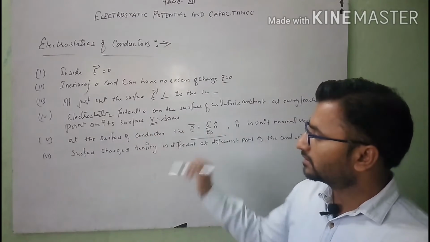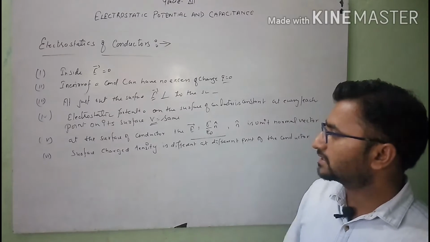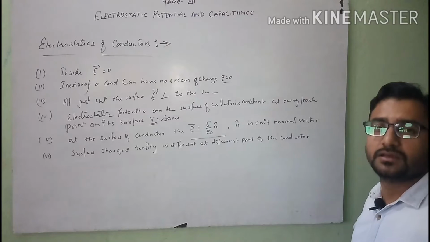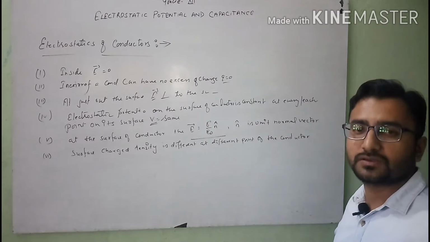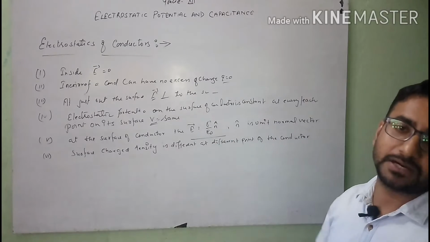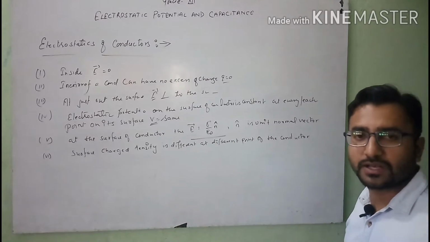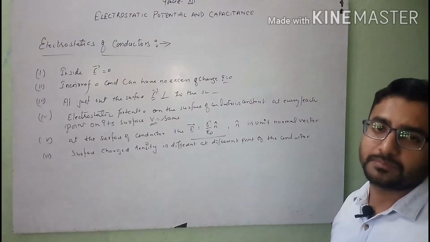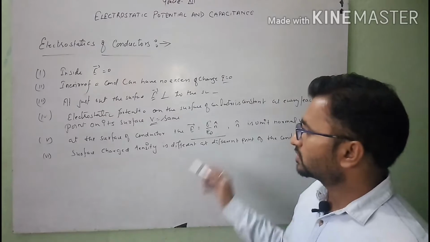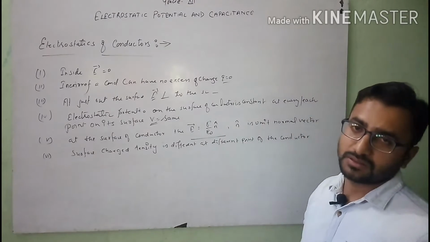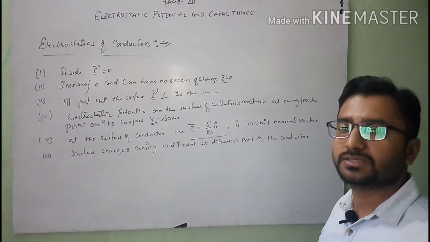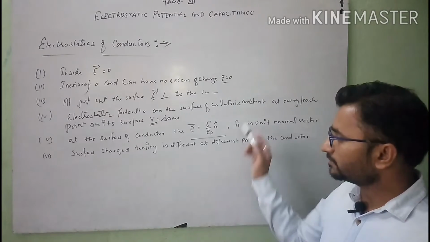So for the second last property, the value of the electric field on the surface is represented by E equals sigma over epsilon naught times n cap. Here n cap is the unit normal vector, whose direction is normal to the given surface, in the outward direction.